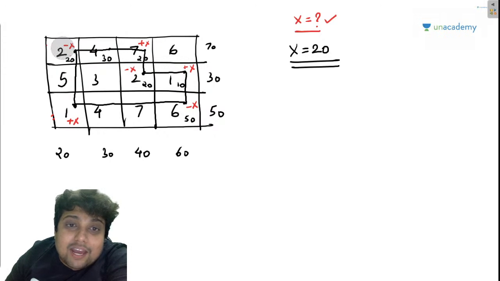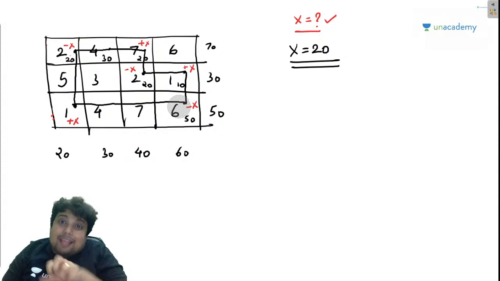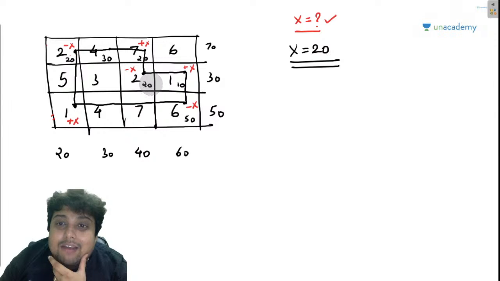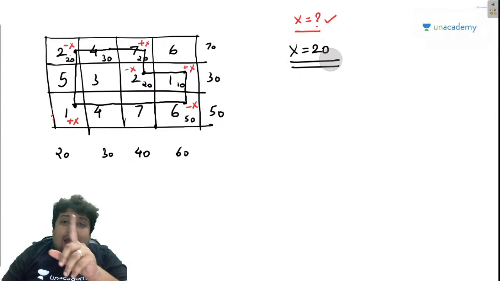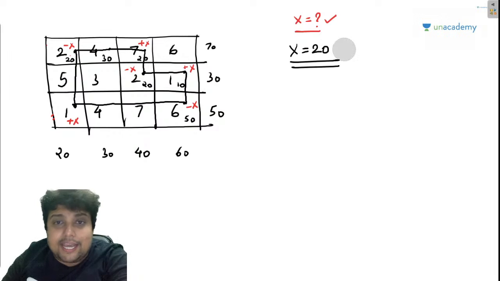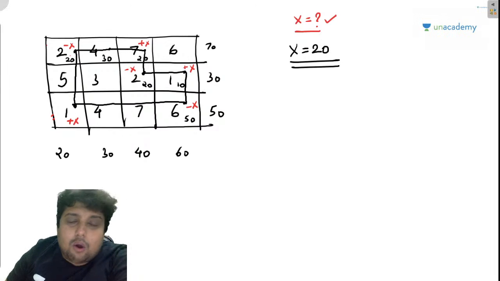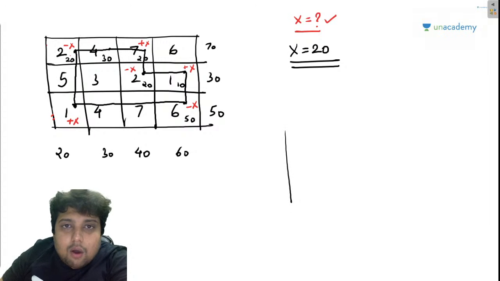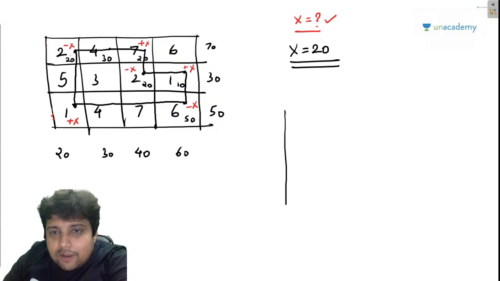Maggi and from where I have to take Maggi. So whichever places have a minus x, out of those places, the place that has the least number of Maggi will become the magnitude of x. I hope you are getting my point. So now I know that x is going to be 20.